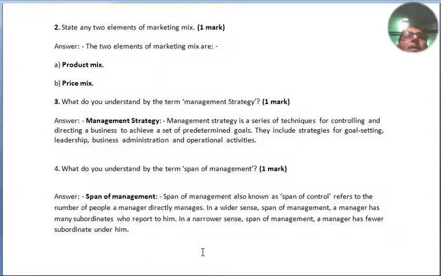Management strategy is a series of techniques for controlling and directing a business to achieve a set of predetermined goals. They include strategies for goal setting, leadership, business administration and operational activities. Question number 4. What do you understand by the term span of management, for 1 mark? Span of management, known as span of control, refers to the number of people a manager directly manages. In a wider sense, a manager has many subordinates who report to him. In a narrow sense, a manager has fewer subordinates under him.